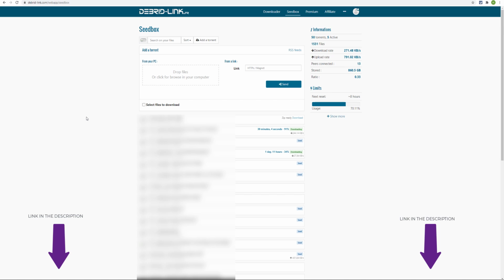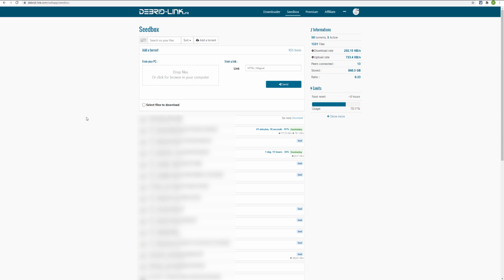As you can see here, I have a lot of torrents. I have been downloading a lot of torrents, and if you are a person who does not like to download a lot of stuff from torrents, then you do not need a premium plan of this website. But as you can see, I have been downloading a lot of torrents lately, so I purchased a premium plan of this website. The amazing thing is that the premium plans of this website are way cheaper than Seedbox.